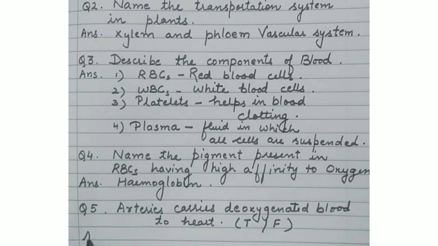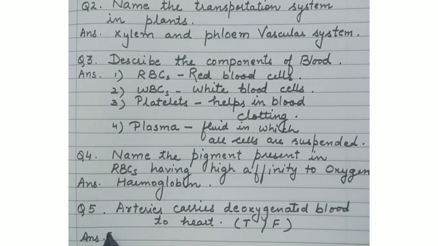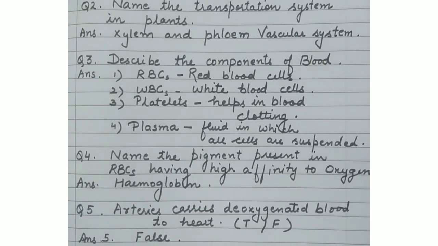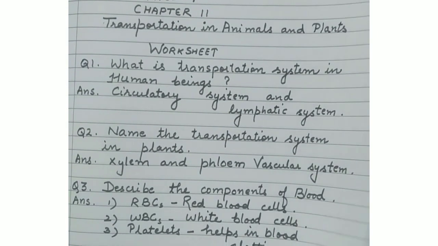So this is a false statement. Arteries carry deoxygenated blood to heart. No, this is wrong, because veins carry deoxygenated blood to heart. So this is your question number 5. Now next we will do question number 6.